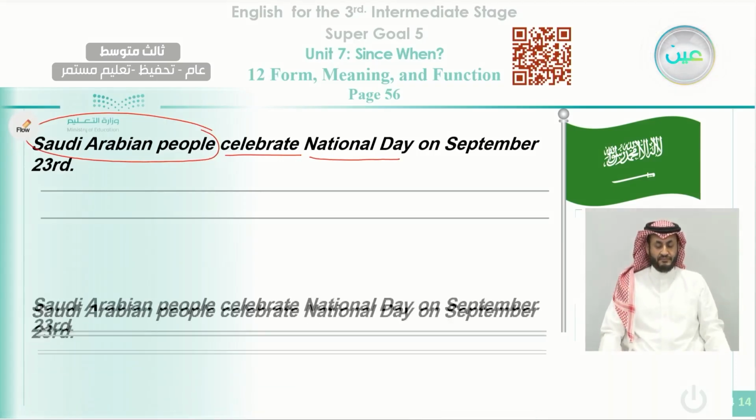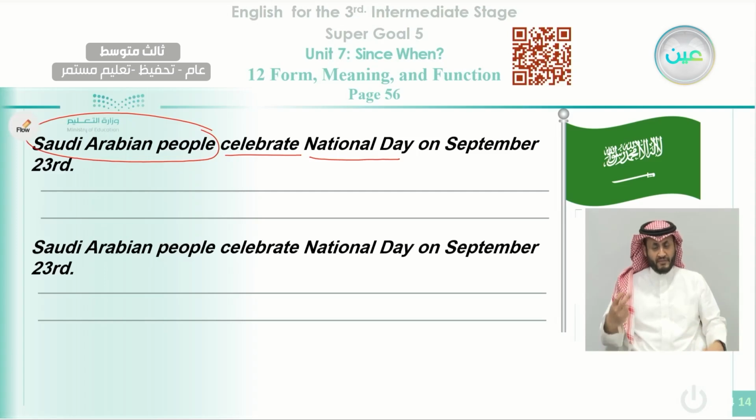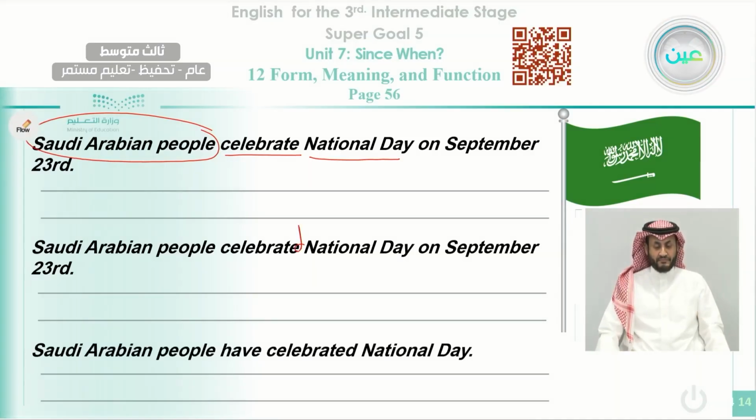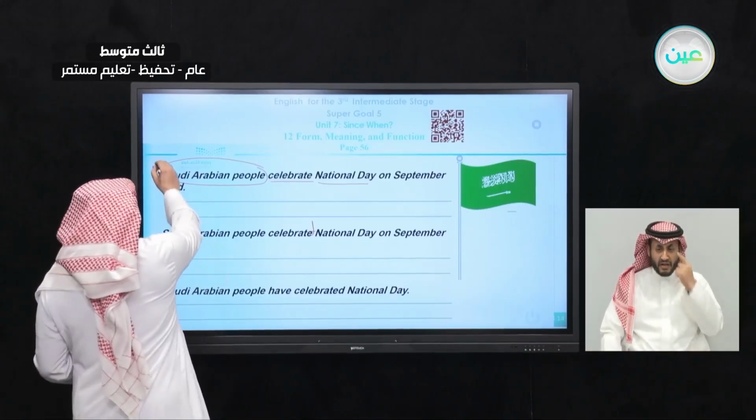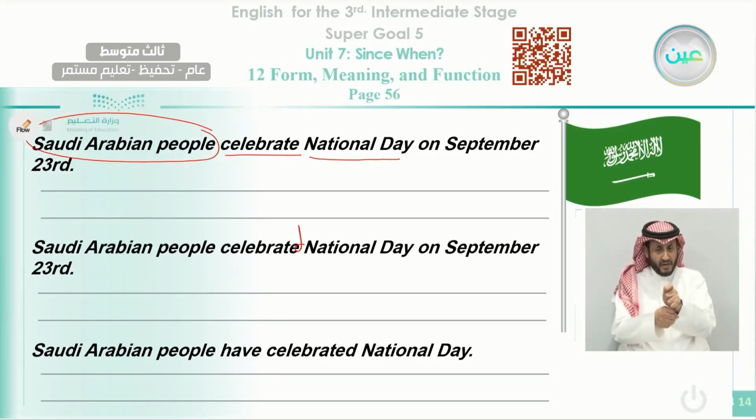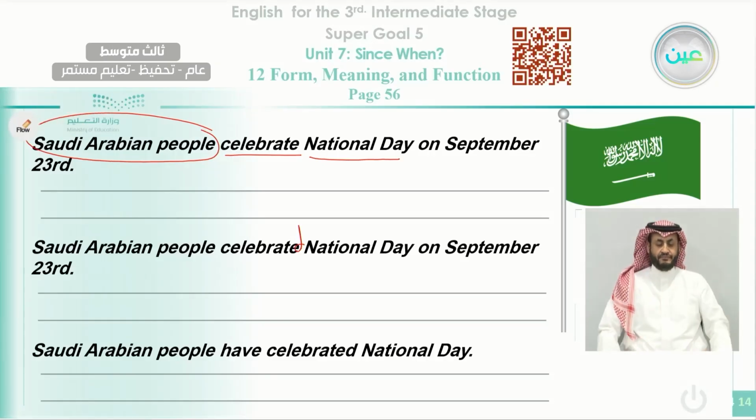Okay. Also another example, but in the past here. Saudi Arabia people celebrate the National Day. We have to put it in the past, sorry. Celebrated National Day on September 23rd. And the last one, Saudi Arabian people have celebrated. We have it here in the present perfect. Now let's answer this one. Since we know that the National Day, or Saudi National Day, is the object, we start with National Day.